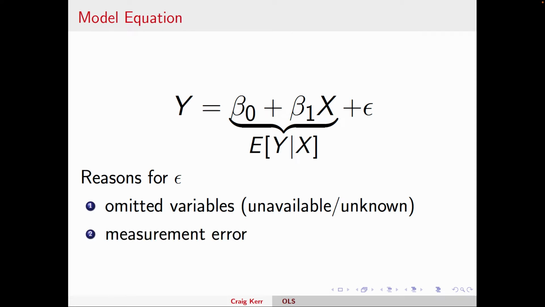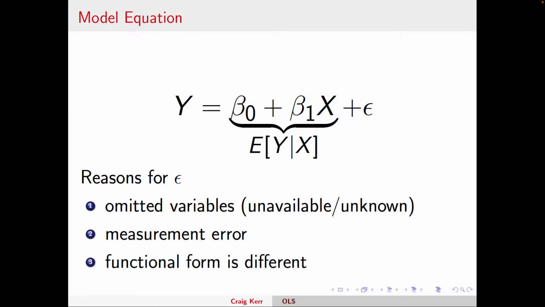Another reason is measurement error. These revenues are estimates. They might not be perfect. So it might be that our y variable has a little bit of error to it. I imagine it does. Same thing for population. Population are estimates. It might have been estimated from a survey that didn't literally count every person in the city. And so that might be off a little bit. So even if there's a true relationship that is a straight line, we might not be perfectly measuring our y and x. And so we might imagine there's some error then.